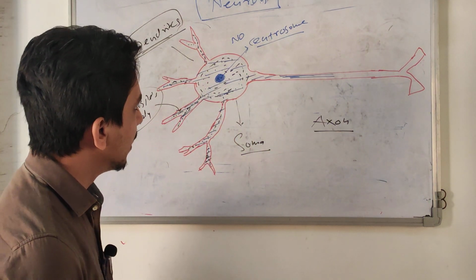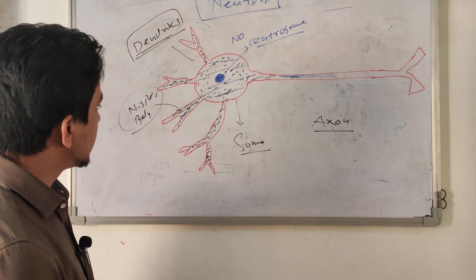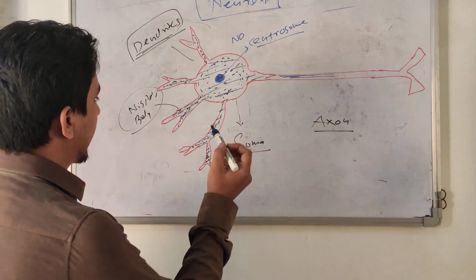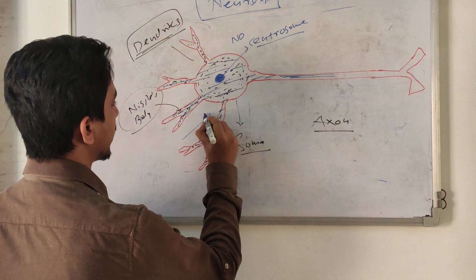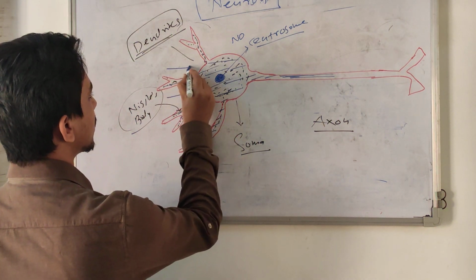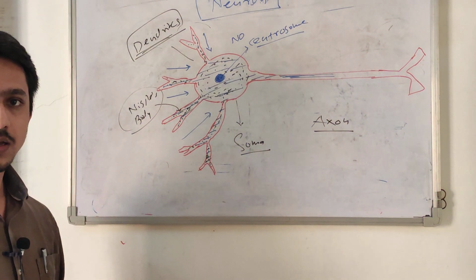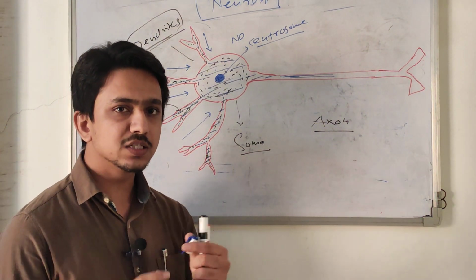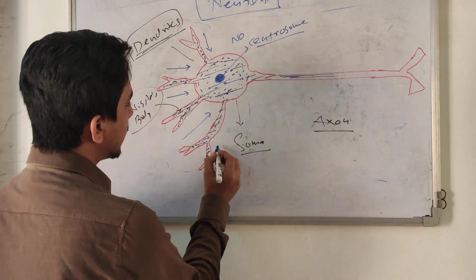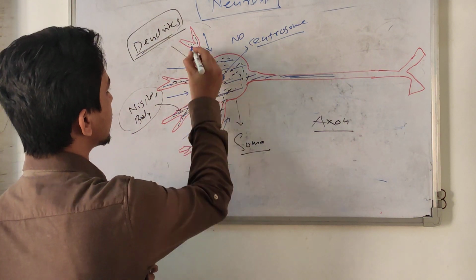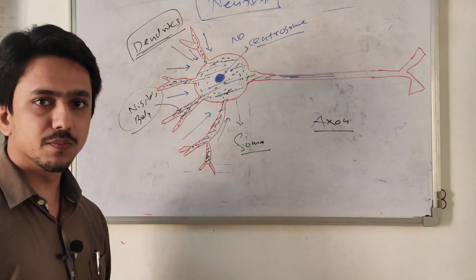One more thing, dendrites carry the impulse toward the cell body, from the periphery to the cell body. Those processes which carry the impulse toward the cell body are called dendrites, as per the definition.